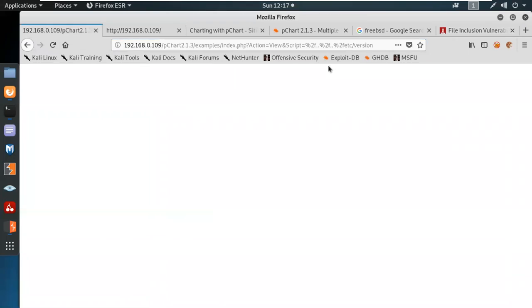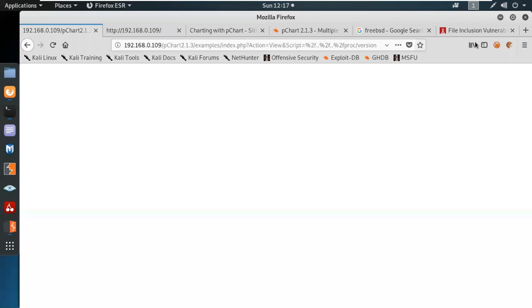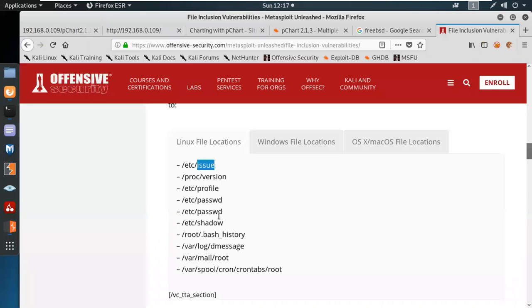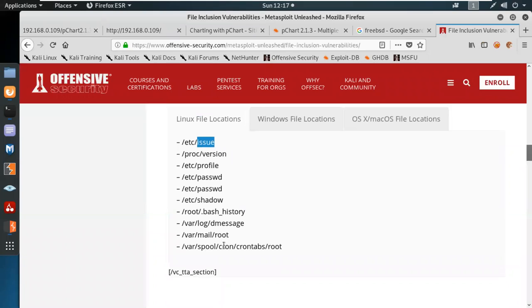Proc version. Let's try proc over here. Nope. etc profile, etc password, some hash files. You have to check all the things one by one.